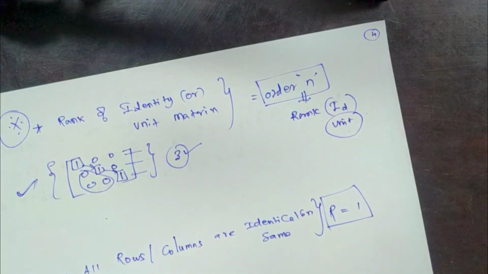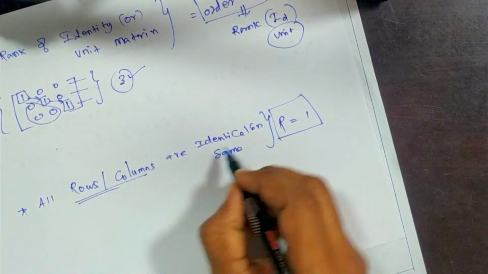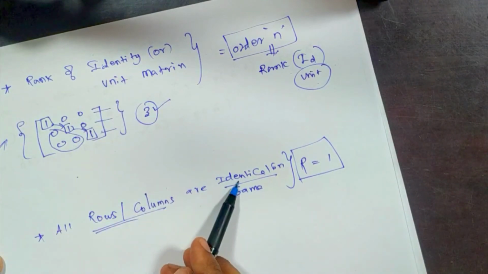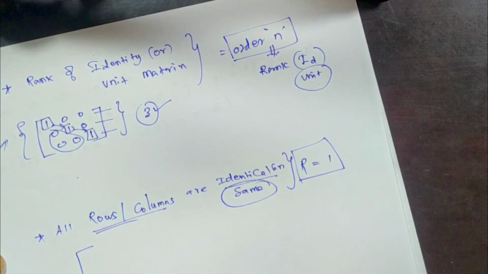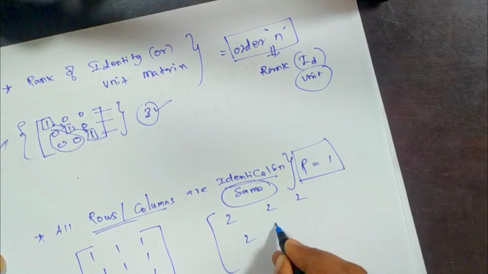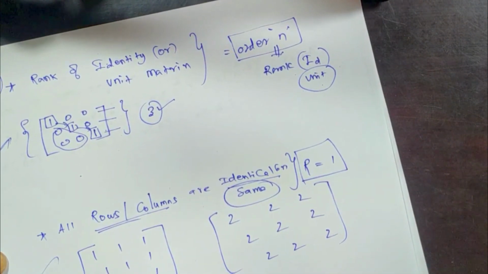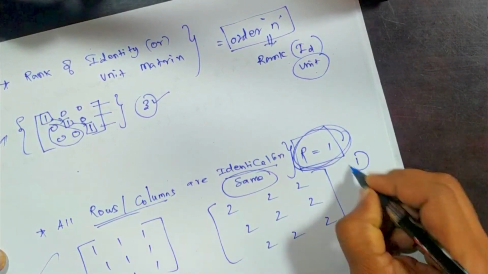If all rows and columns are identical, note the difference between the words identity and identical. Identical means same, for example 1 1 1, 1 1 1, 1 1 1 or all 2s. If I have a matrix like this, then the rank is always 1.